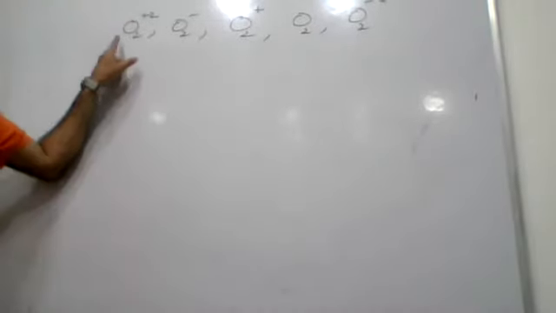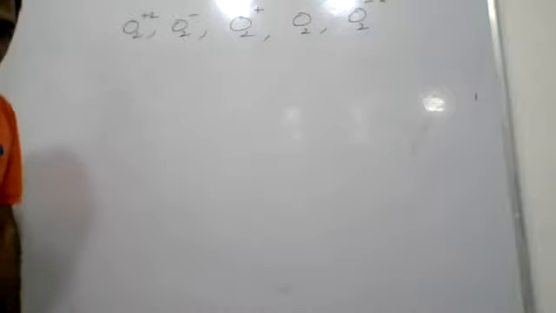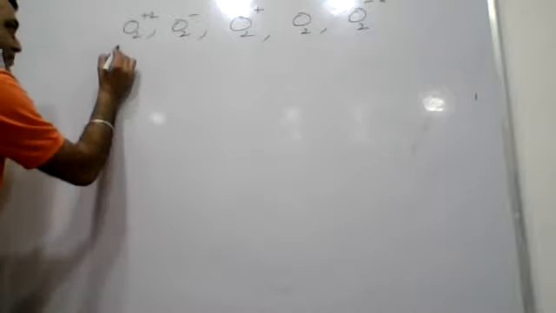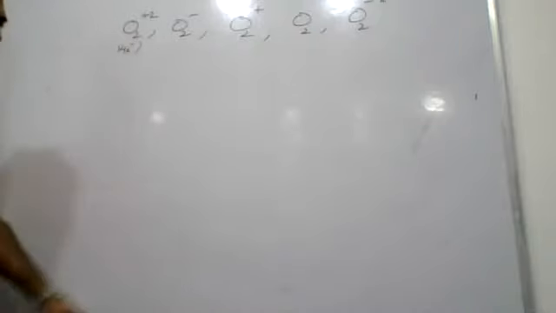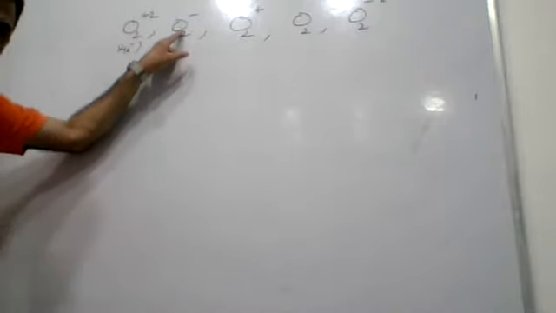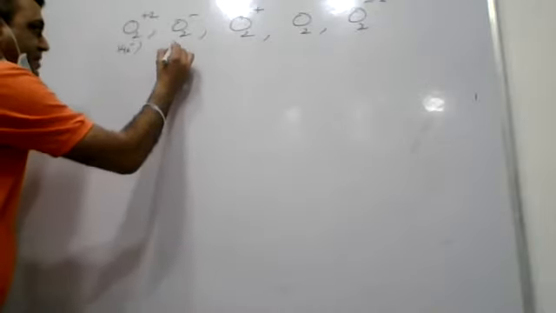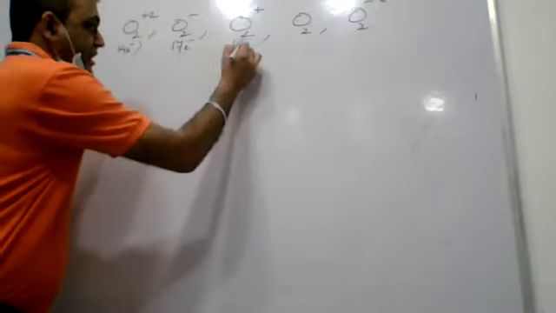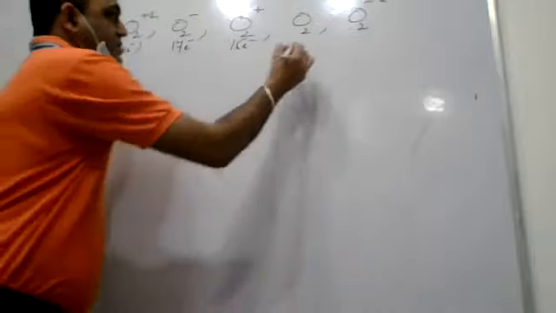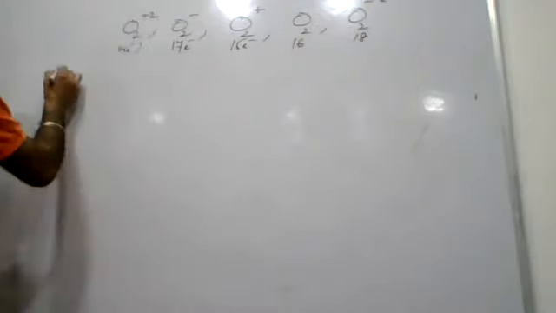O2, oxygen's atomic number is 8. So O2 contains 16 electrons. Plus 2 means loss of 2 electrons, so it will have in total 14 electrons. O2 charge minus 1: O2 has 16 electrons and minus 1 charge means gain of 1 electron. So it becomes 17 electrons. Likewise, it will be 15 electrons. This will be 16 electrons and this will be 18 electrons. So let me get the bond order.